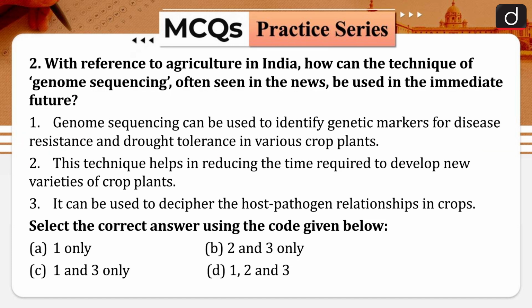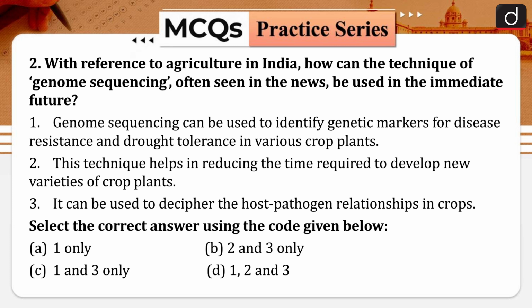Coming to the second one. The second question is, with reference to agriculture in India, how can the technique of genome sequencing, often seen in news, be used in the immediate future? The first statement is, genome sequencing can be used to identify genetic markers for disease resistance and drought tolerance in various crop plants. The second one is, this technique helps in reducing the time required to develop new varieties of crop plants. The third, it can be used to decipher the host-pathogen relationship in crops.